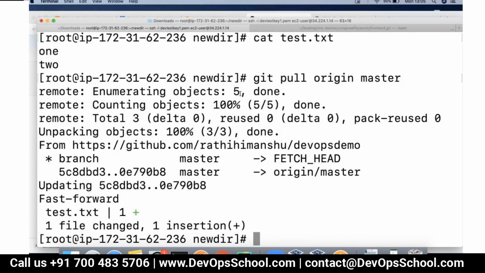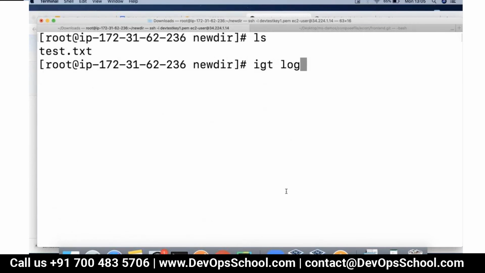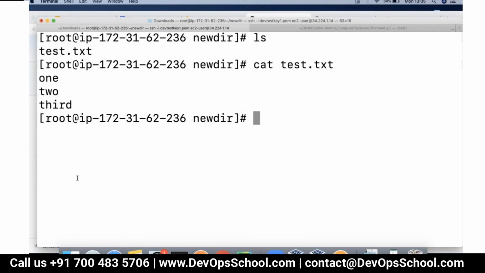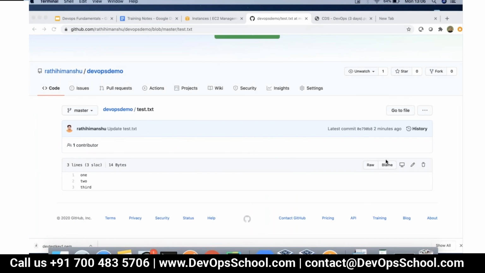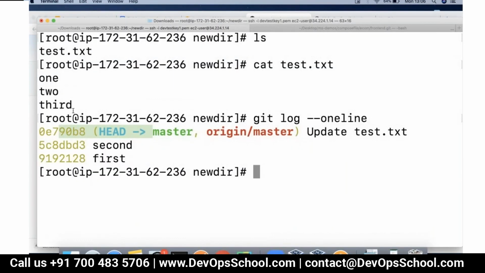once I do it, okay, what really happens is the commit which was available on the remote repository becomes available locally here. So if you see here now, git log, okay, you can see the commit is available here. And if I do git log -1 line, look, we can see the 3rd commit has been downloaded automatically here, right? And this commit ID is completely similar to the commit ID that you see here, 0E7, right? 0E7.